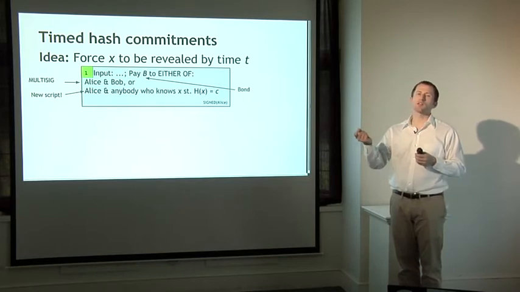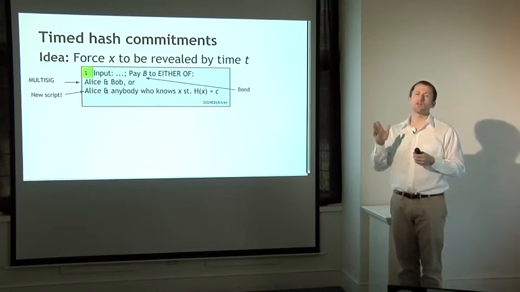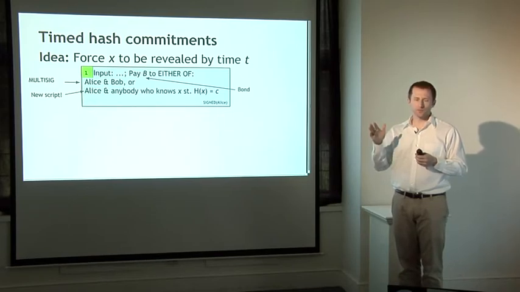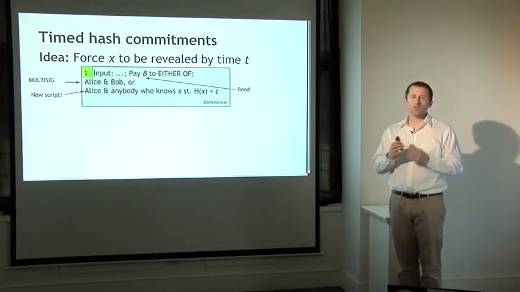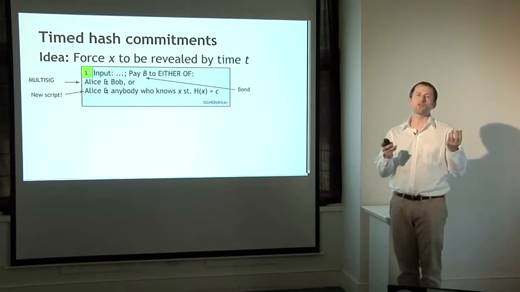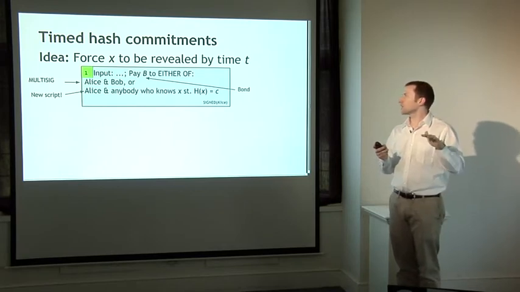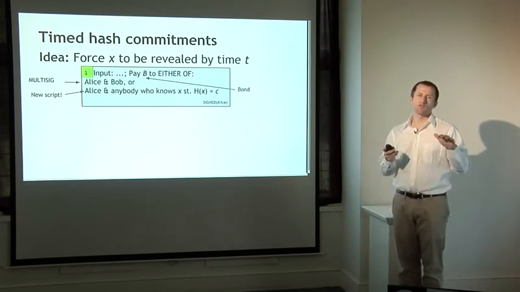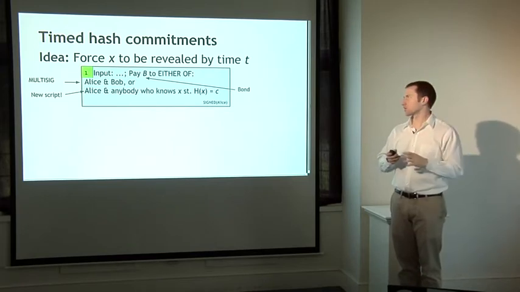Or if Alice signs and reveals what her data was, and you can check this in a Bitcoin script, you can check that there's a value in the redemption script, the script sig, that includes that value x. It has a certain hash. So Bitcoin, without changing anything about the script, allows us to include this property that you have to specify this data with a certain hash in order to claim payment. So in that case, Alice can claim the money all by herself. But she has to reveal her chosen value. She has to open her hash.